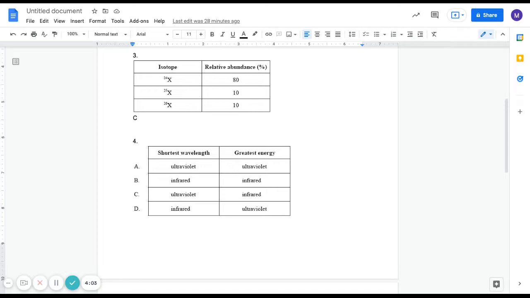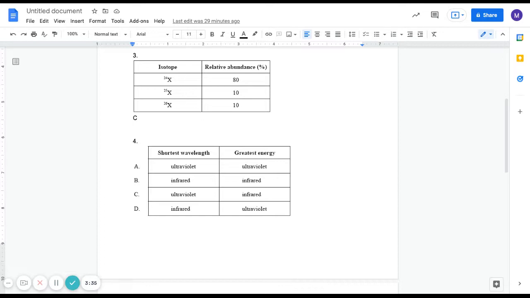So having the shortest wavelength, what does that mean? It means that having the shortest wavelength means it will have more energy. It will have greater energy, and long wavelengths have less energy. So short wavelengths often have greater energy, and long wavelengths have less energy.